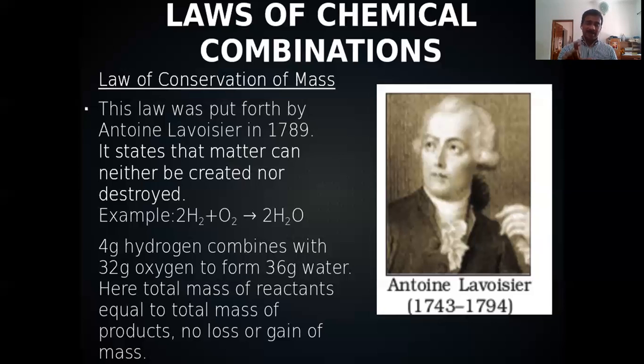Or this law can be stated as, in a chemical reaction or chemical combination, the total mass of reactants is equal to the total mass of products. Example: 2H2 + O2 gives 2H2O. From this equation, we know 4 gram hydrogen combines with 32 gram oxygen and forms 36 grams of water. So 32 plus 4 equals 36. The mass of water formed is also equal to 36. Total mass of reactants equals total mass of products.